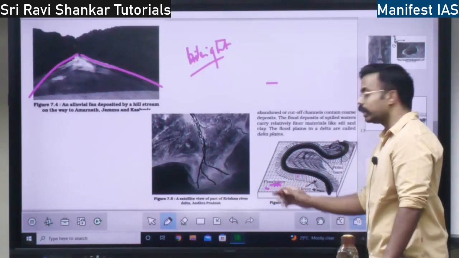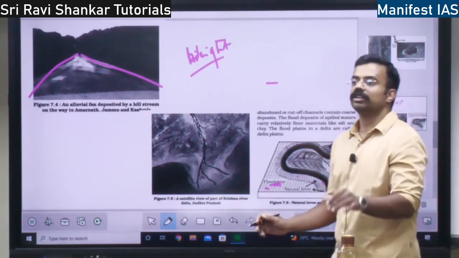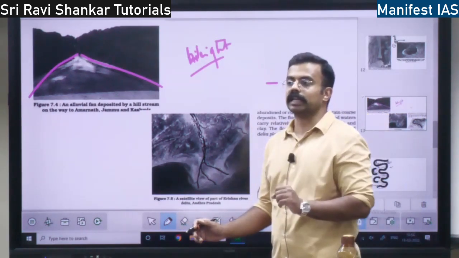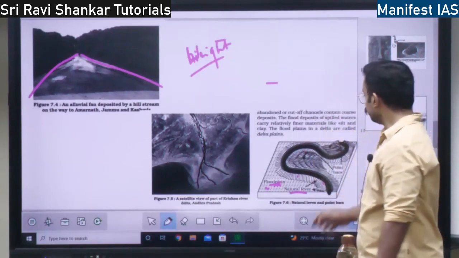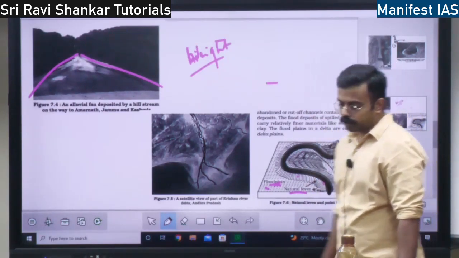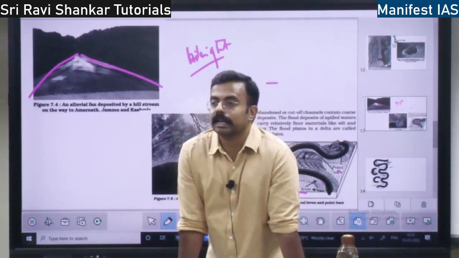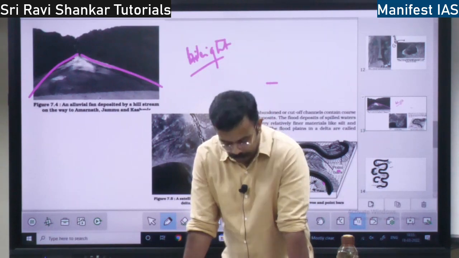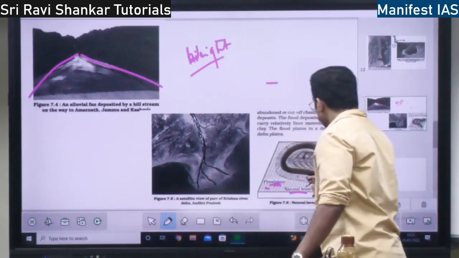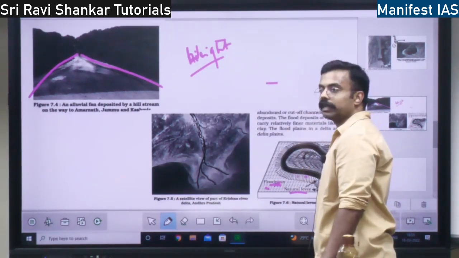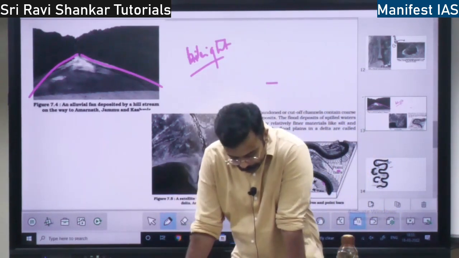This is the region next to the river. And at the boundary of the river, there will be a natural ridge or a natural dam kind of thing next to the river. That is called a natural levee. Then you have point bars. We will discuss what a point bar is. So, the floodplain is a major landform of river deposition. Large size material is deposited first, and later on small size material will be deposited.